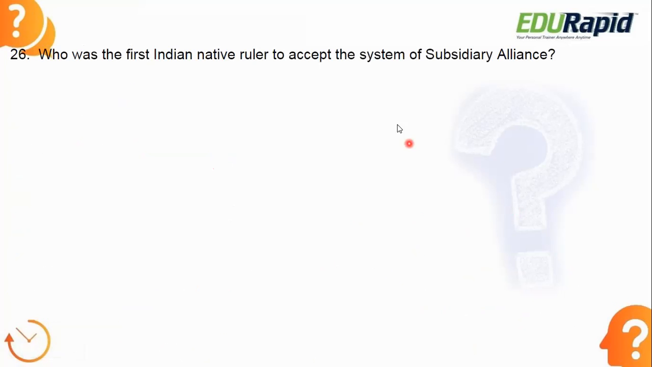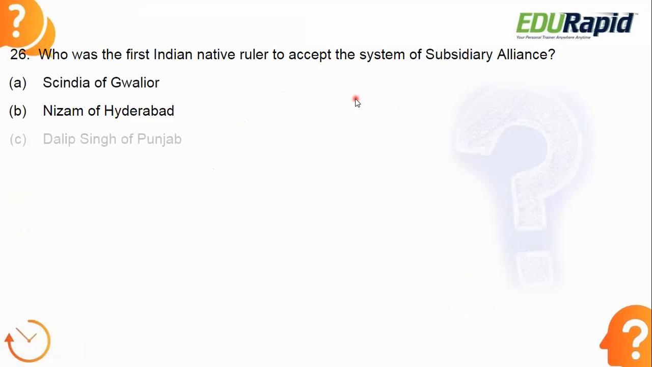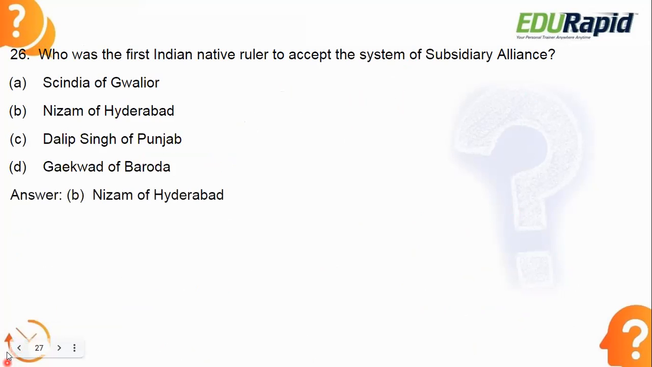Next. Who was the first Indian native ruler to accept the system of subsidiary alliance? What is the answer? Who accepted the subsidiary alliance first time?